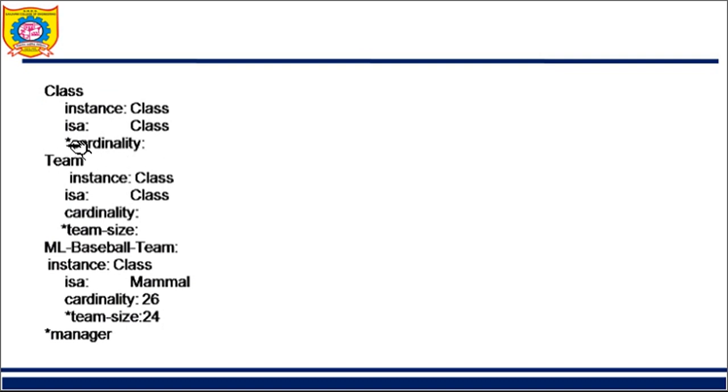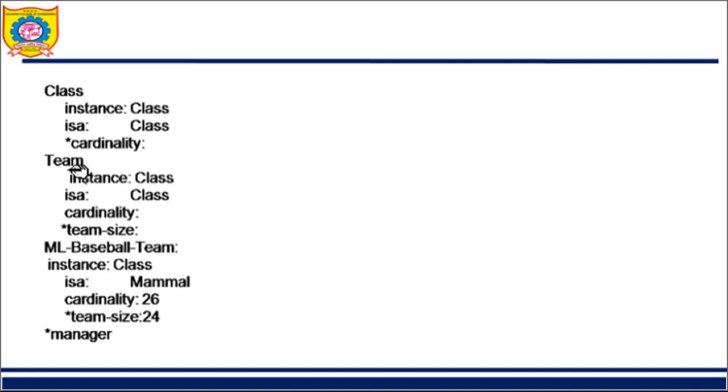Next, what is the significance of the star? Star signifies inheritance. Whatever will be the subclass of this class, the cardinality property will be inherited there. This is its meaning: that particular property will be inherited below.